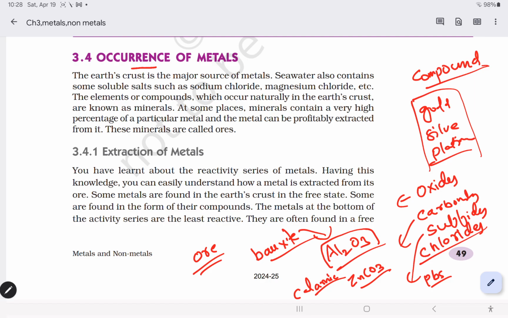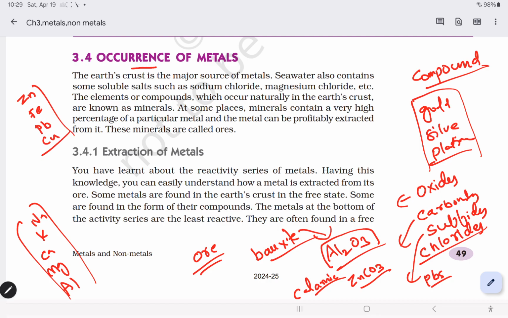So, reactivity series and occurrence based upon that. Highly reactive metals, you all know: sodium, potassium, calcium, magnesium, aluminium. These are highly reactive, found in the combined state as oxides or chlorides, because they always react with other materials. Moderately reactive metals: zinc, iron, lead, copper.